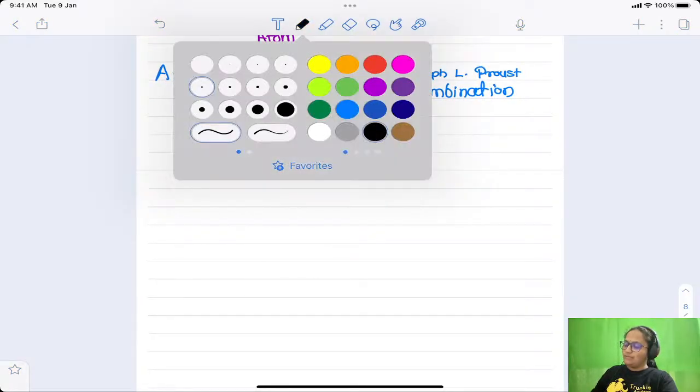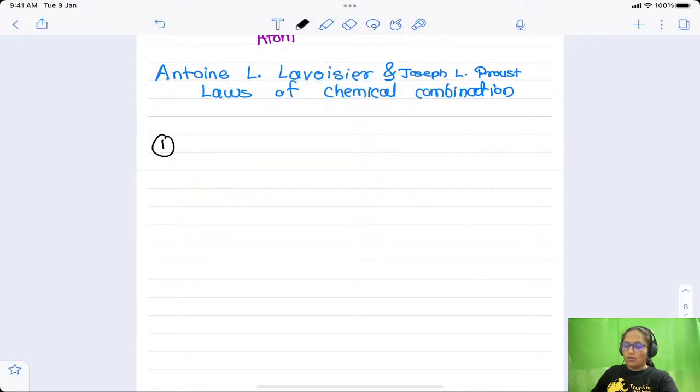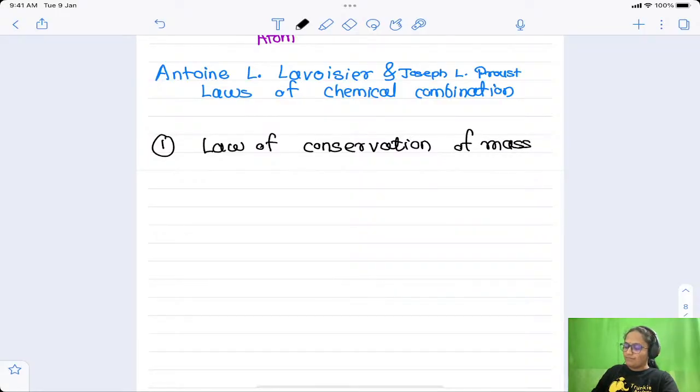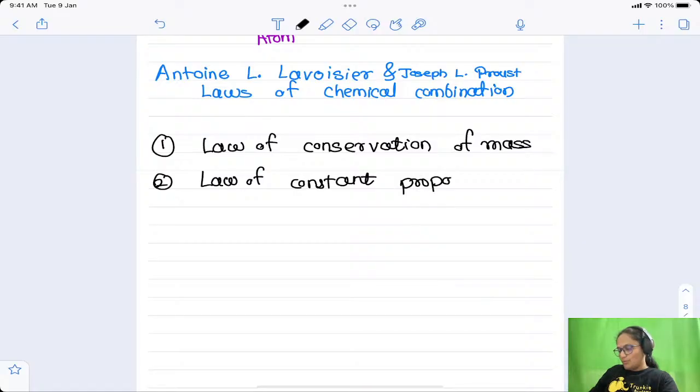The first law is called the law of conservation of mass, and the second law is the law of constant proportions.